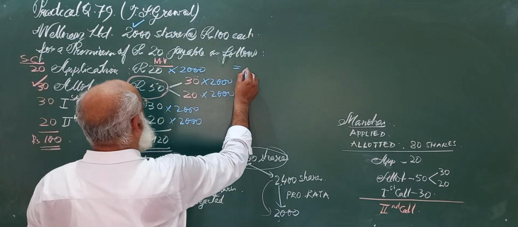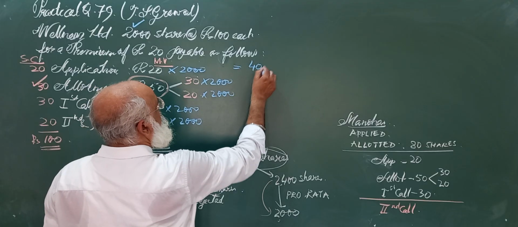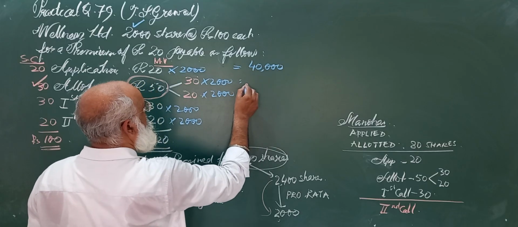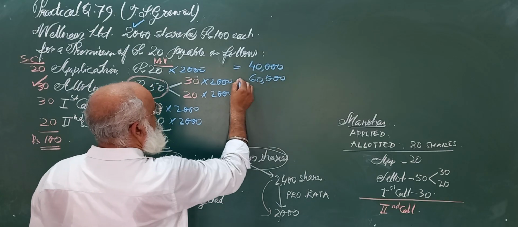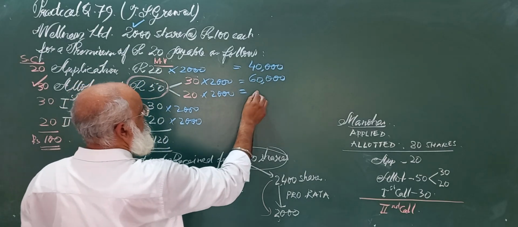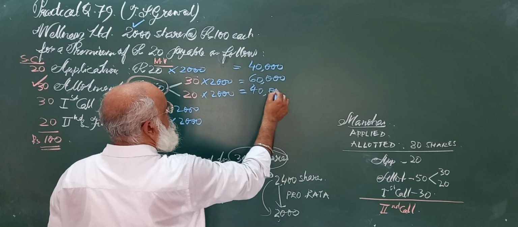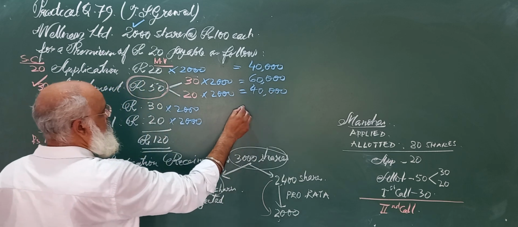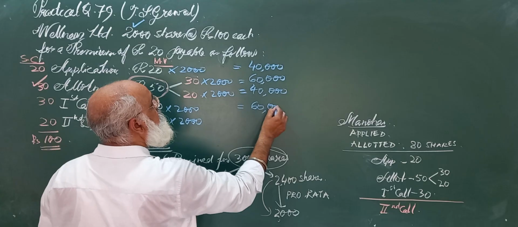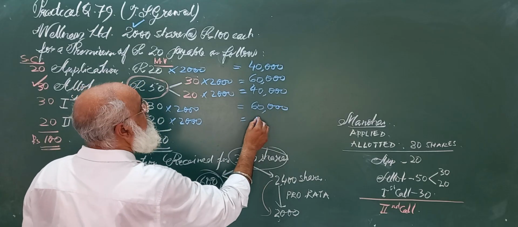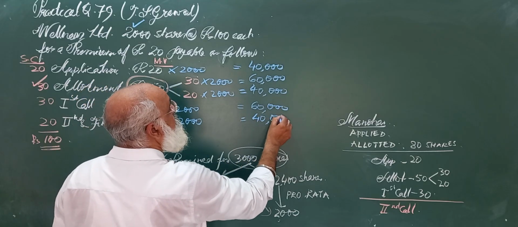Here it will boil down to 40,000, this will boil down to 60,000, this 40,000, again this 60,000, and again similarly here we will have 40,000.